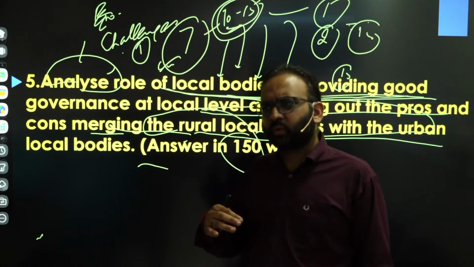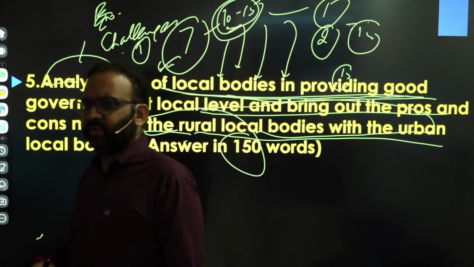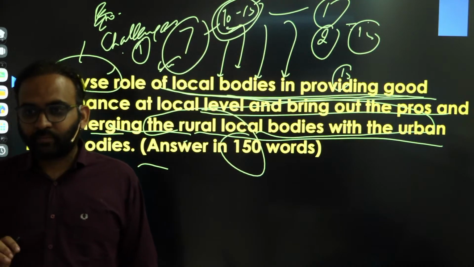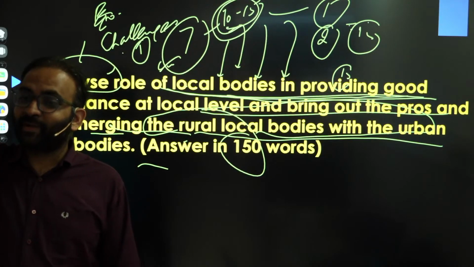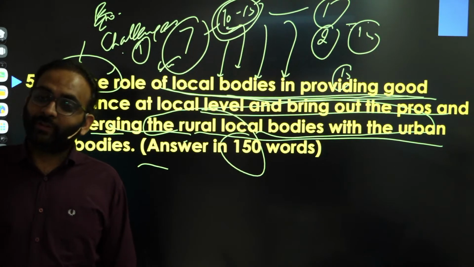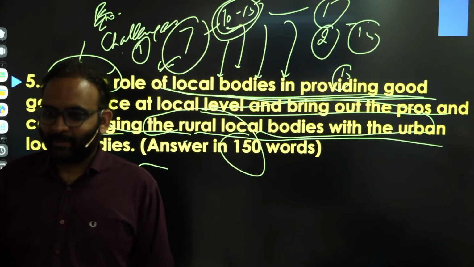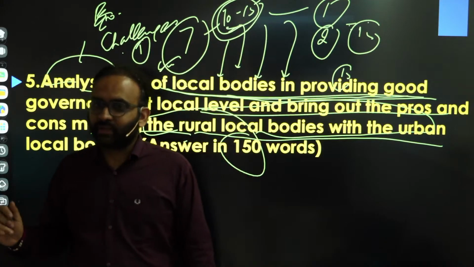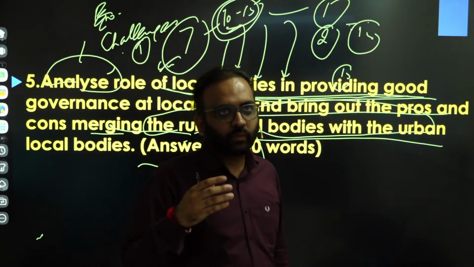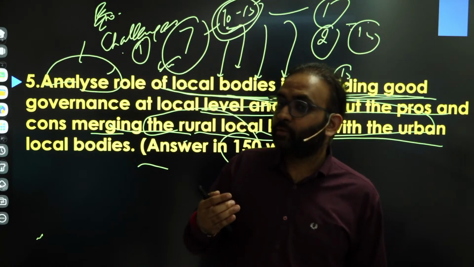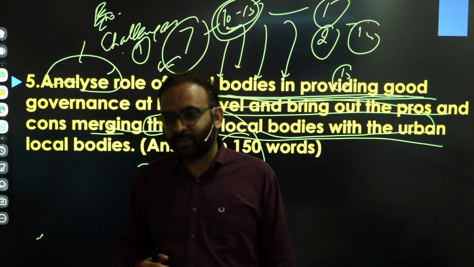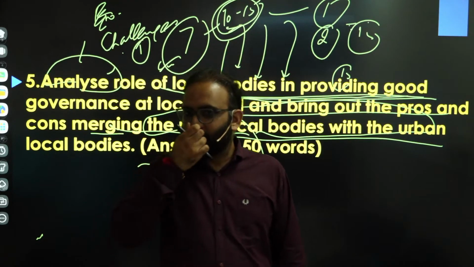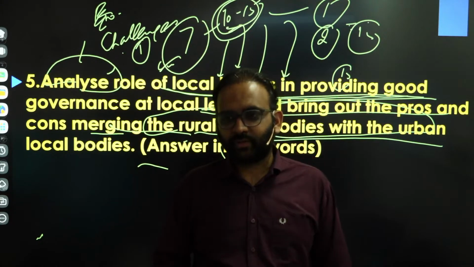You can add Rajamannar, but you should avoid the Rajamannar Commission recommendation. Why? Because it was biased towards the state government, and you are supposed to become All India Service members, and All India Service members are appointed by the Centre, right? So obviously you will be biased towards the Centre. Get the point? So the Rajamannar Commission's recommendations were highly tilted towards the state government. So you could give Rajamannar Commission recommendations when the question asks you to advocate for state autonomy, right? Then you can talk about Rajamannar. Otherwise, follow the Sarkaria or Punchhi Commission recommendations.